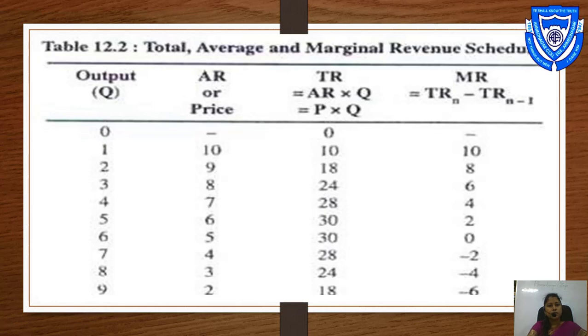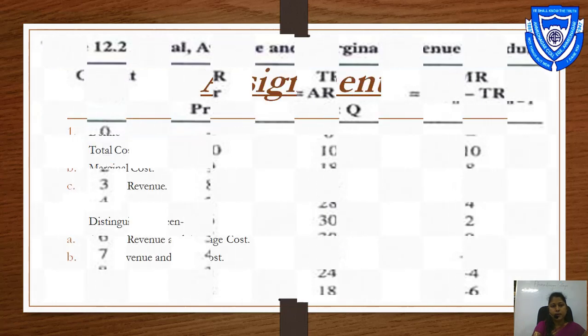So suppose you have 2 units, average revenue is 9, then what is the marginal revenue? That is 10 minus 9, right, or 18 minus 10, then 24 minus 18, 28 minus 24 and 30 minus 28. You solve this table in your notebook.